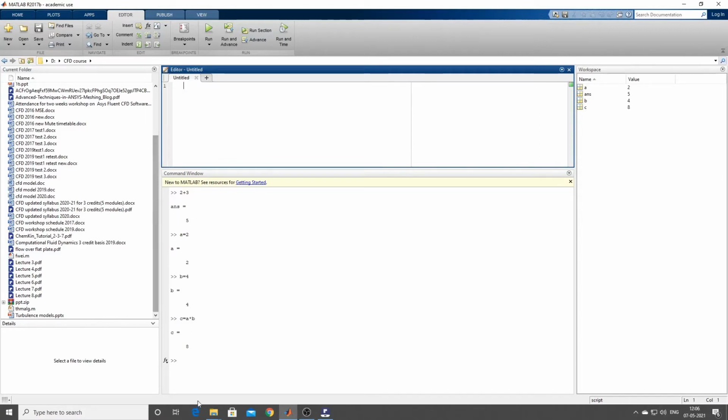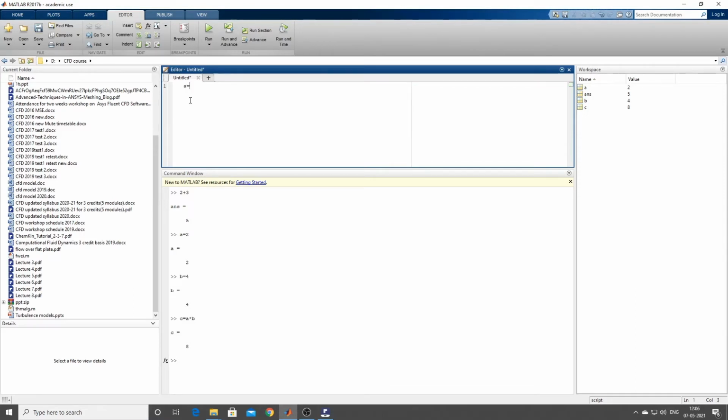You can't write it in the command window. So what we do is we write it in the editor, save, and then you can run it here. Can you see this green color button? If you run it, you're going to get the answer. Suppose I'll just try to show you an example.